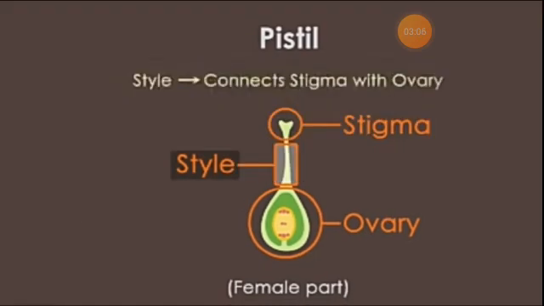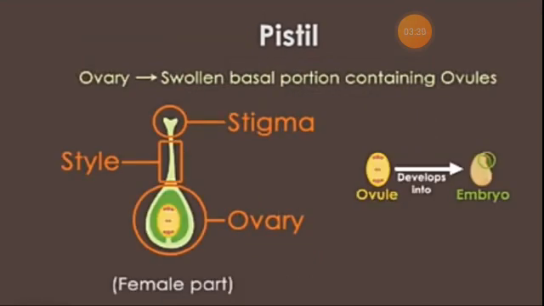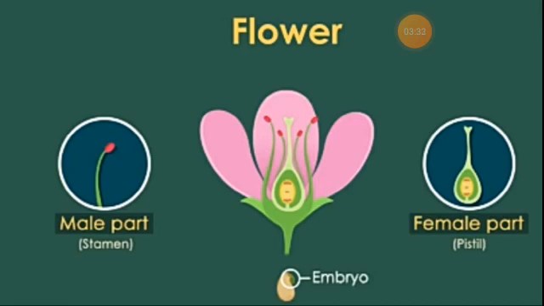The style is a slender stalk which holds the stigma in position and connects to the ovary. The ovary is a swollen basal part of the pistil which contains ovules. Ovules are the female gametes which germinate and form a zygote. In sexual reproduction, male and female gametes fuse to form a zygote. So now we have learnt about sexual reproduction in plants.